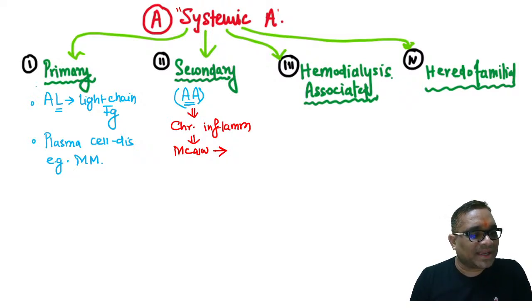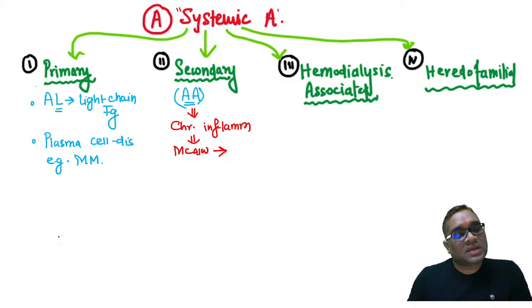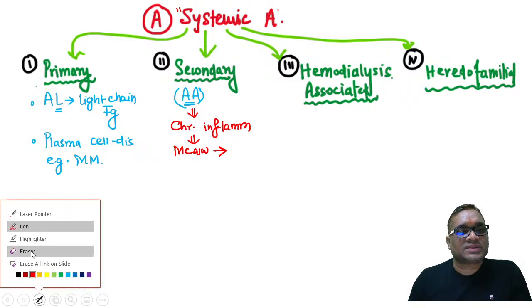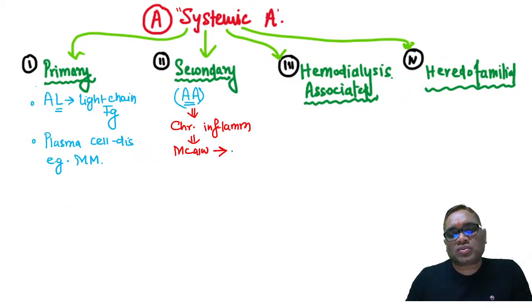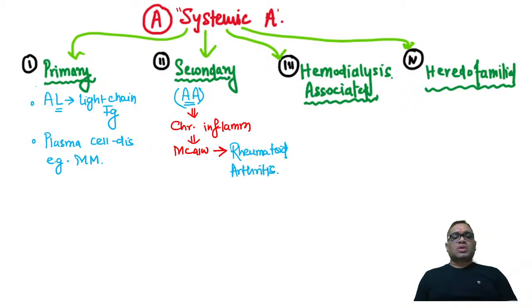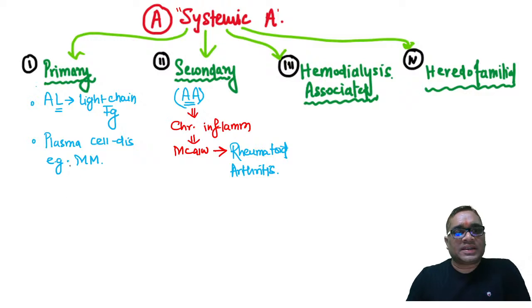Yes, very good. Mahesh is telling me the first correct answer. Rheumatoid arthritis. Very good, Mahesh. Well done. Right. So this is the most commonly associated with rheumatoid arthritis. So secondary amyloidosis is most commonly associated with which chronic inflammation? Rheumatoid arthritis.